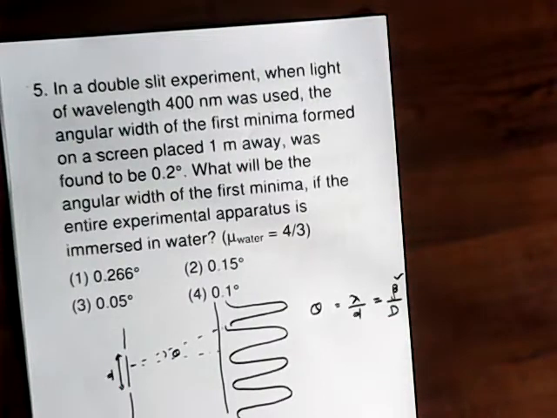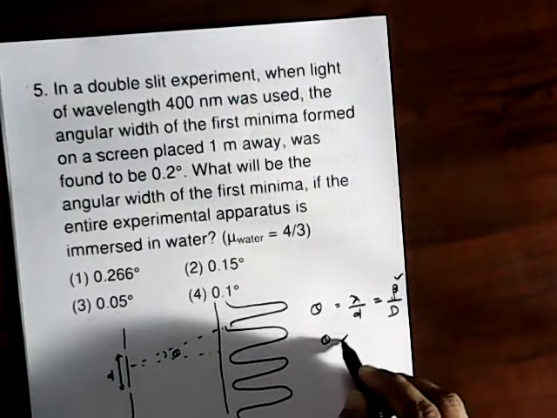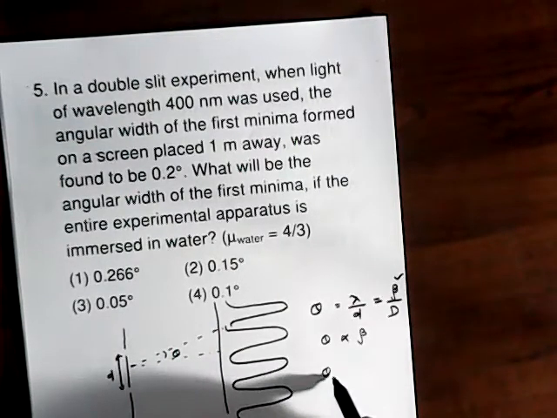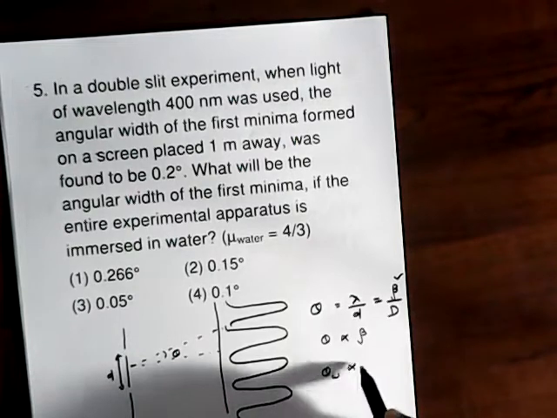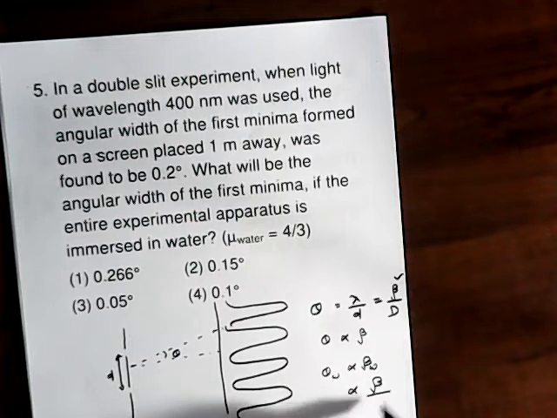But we know the concept that theta is proportional to beta, where beta is lambda capital D by small d. For the second case in water, theta should be proportional to beta in water. But we know that beta in water is beta in air divided by the refractive index.